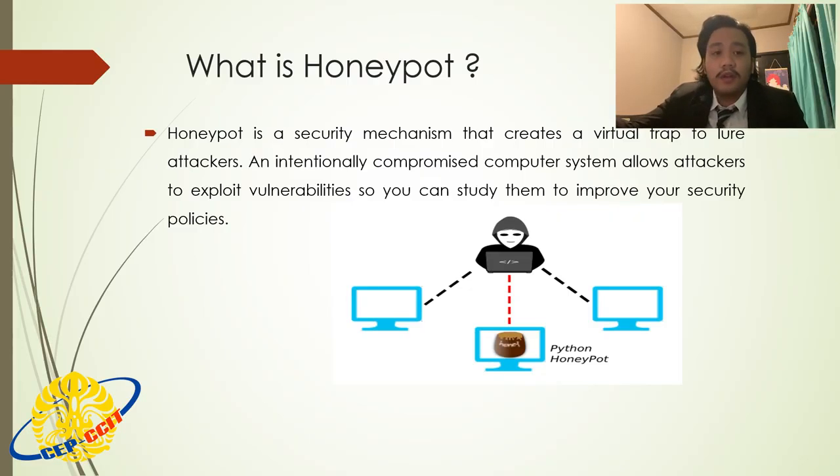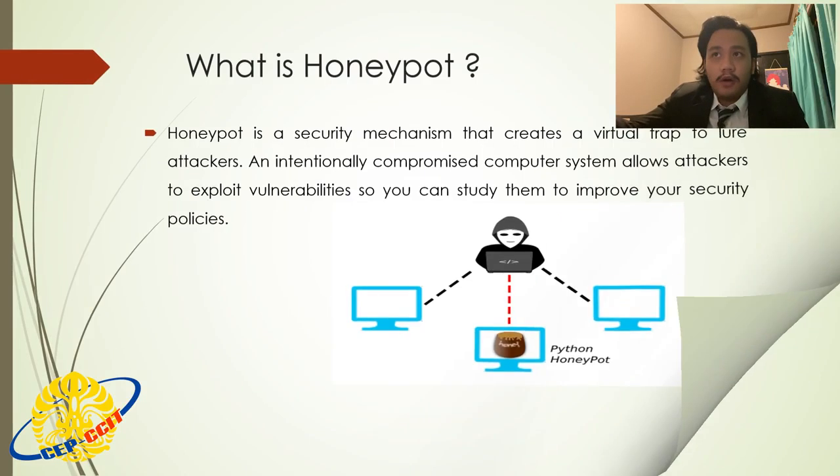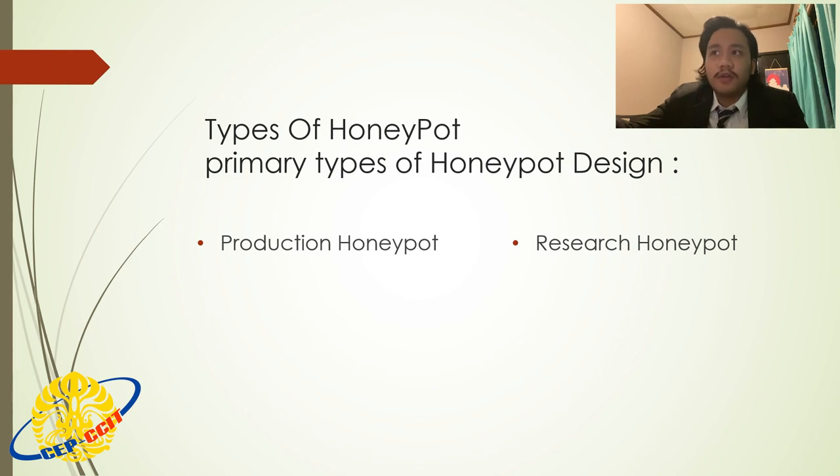Next one is, there are two types of honeypot designs. The first one is production honeypot and the second is research honeypot. The production honeypot serves as a decoy system inside fully operating networks and servers, often as part of an intrusion detection system or IDS.